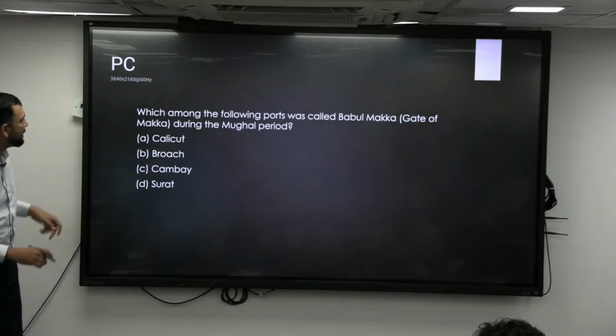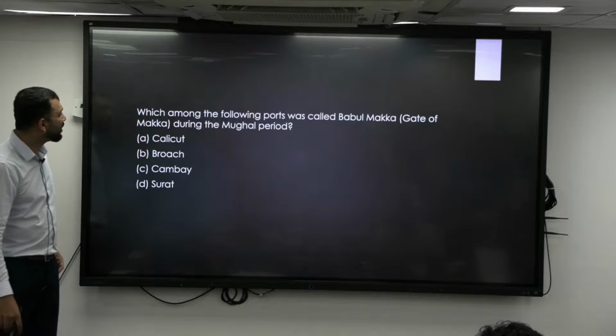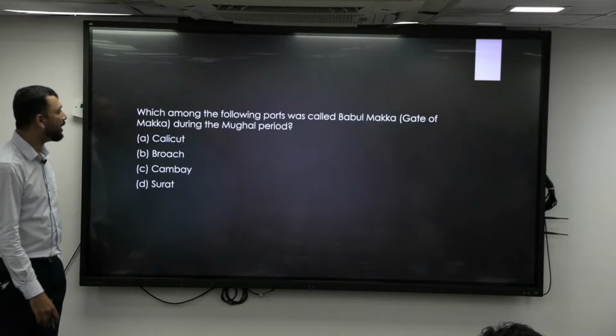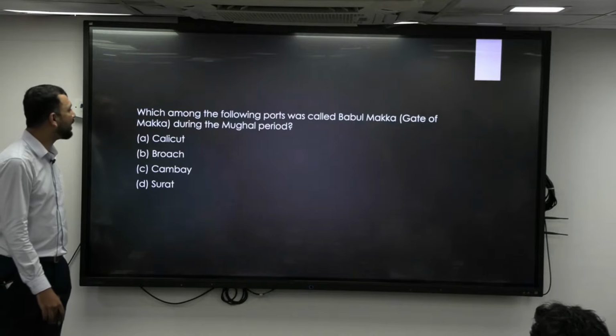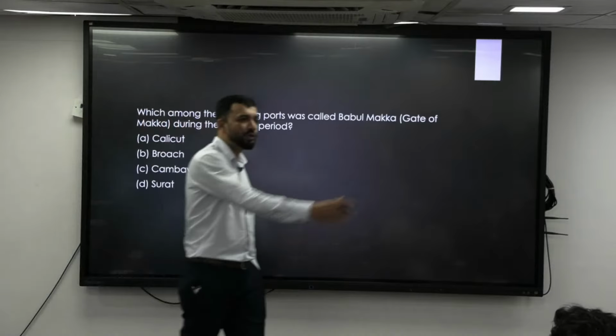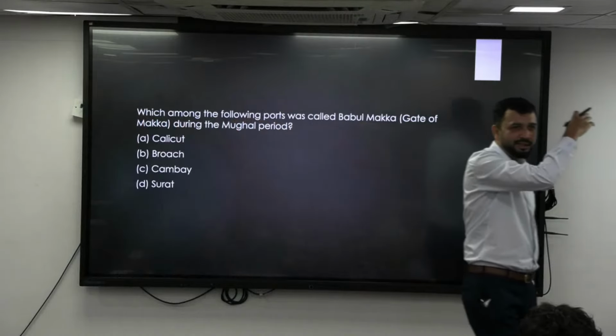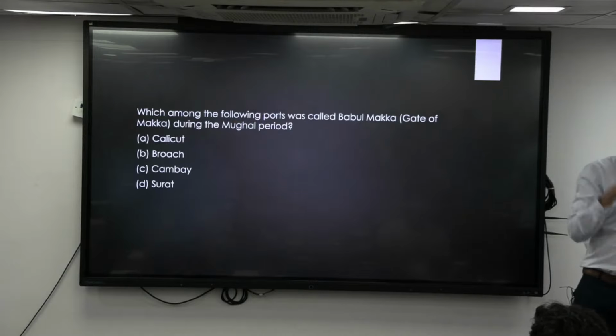Next. Which among the following ports was called Babul Makkah, or gate of Makkah, during the Mughal period? If they wanted to go to Mecca, through which port were they travelling? That is the basic question. Which port was the major port?